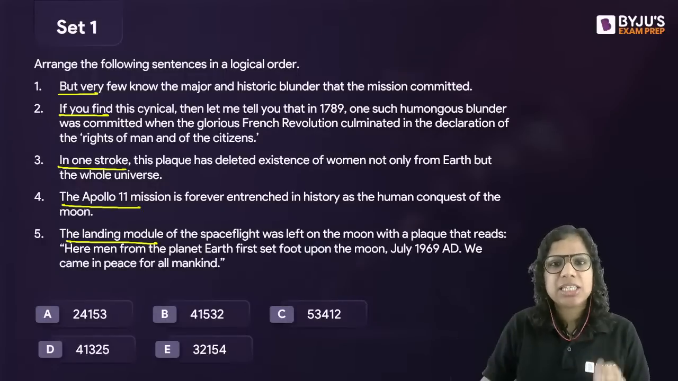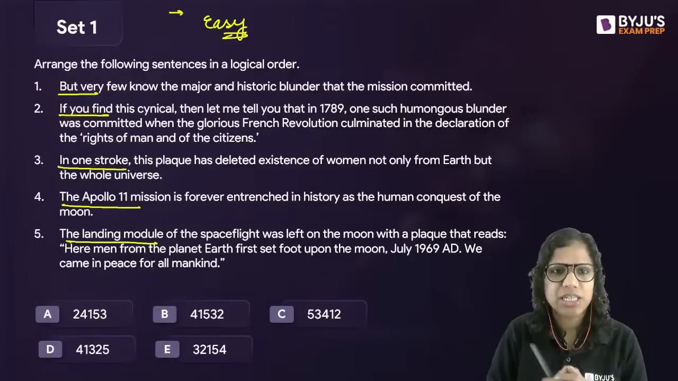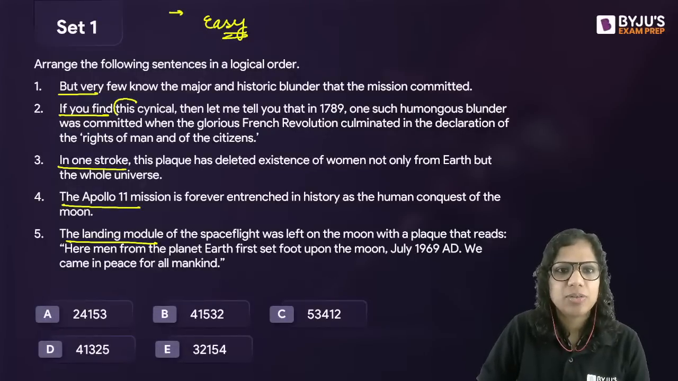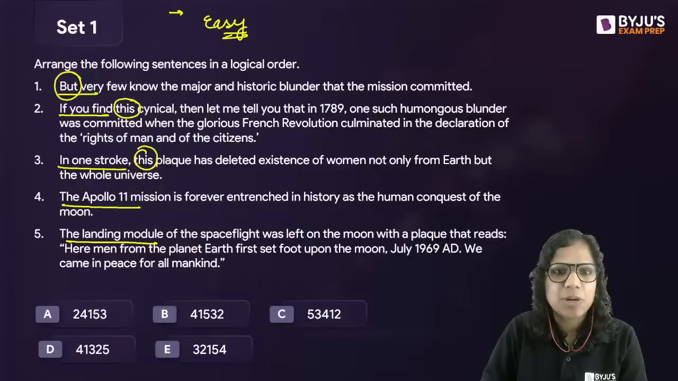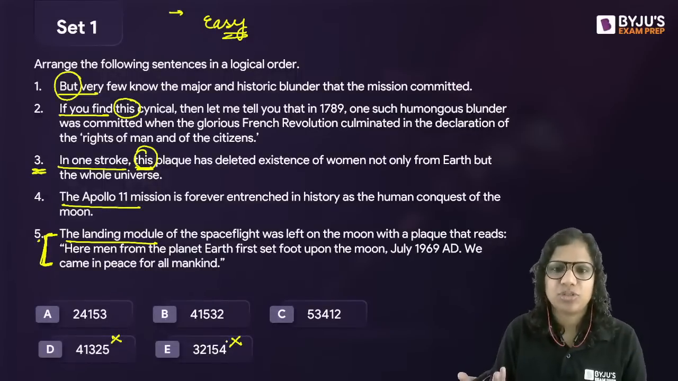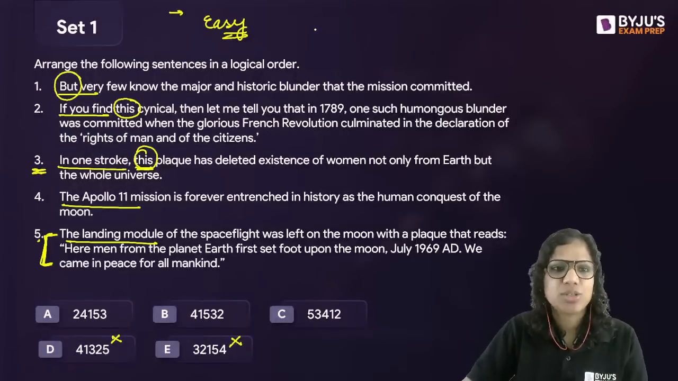Now, this is an easy parajumble question. Let me state this at the outset. The level is easy. Now, here we say, if you find this cynical, but very few know. So we have clues here. We have grammar-based clues also. This plaque, which plaque? The plaque that talks about this. So 5 should come before 3. The moment you realize that 5 should come before 3, you can eliminate. So when you have options, make use of options. Eliminate using options. Follow the mandatory pair approach and keep eliminating as you go.